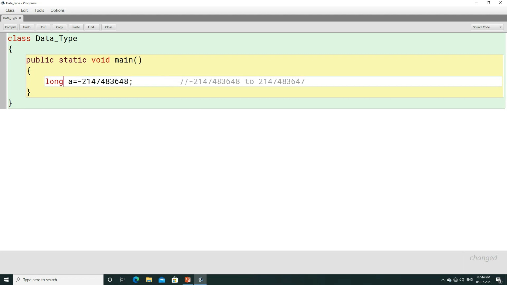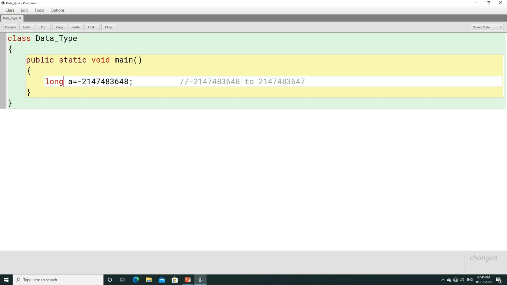Long is a data type which can store a very big number, or you can say a very long number. Please listen to my words very carefully. I'm telling you, long is such a variable which can store long numbers. I'm not telling you which can store integers, long integer value.